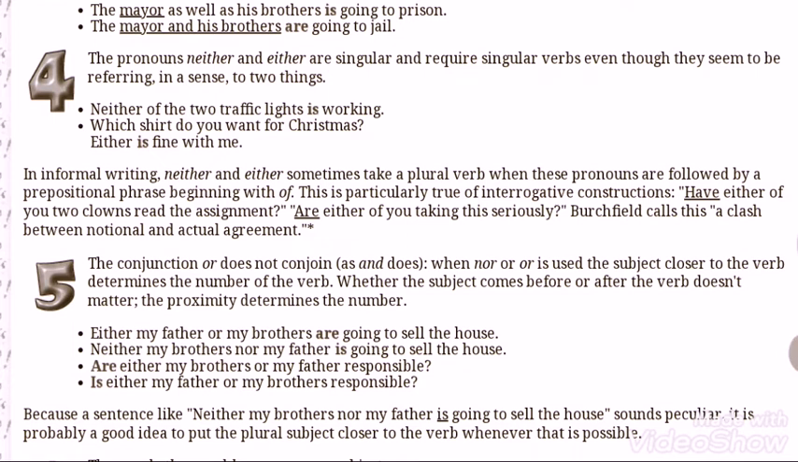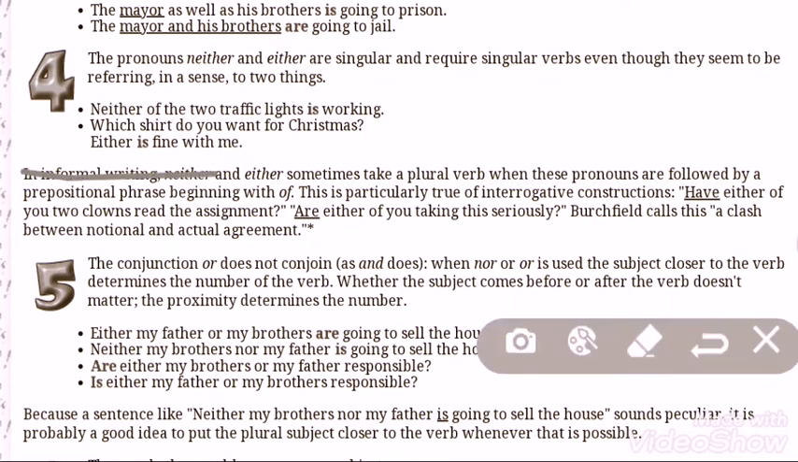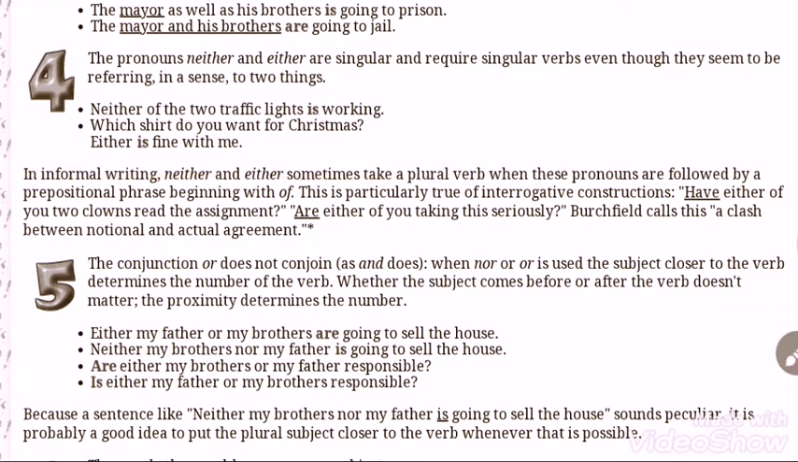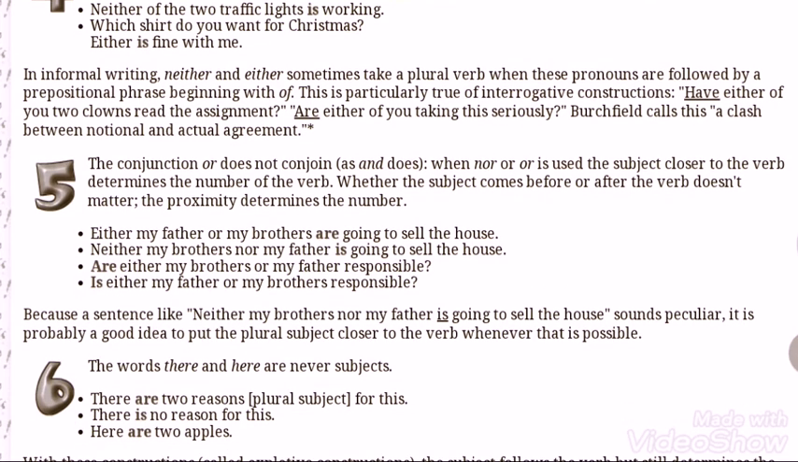In informal writing, neither, either sometimes takes a plural verb when these pronouns are followed by a prepositional phrase beginning with of. This is particularly true of interrogative constructions. Have either of you two clowns read the assignment? Are either of you taking this seriously? Birchfield calls this a clash between notional and actual agreement.